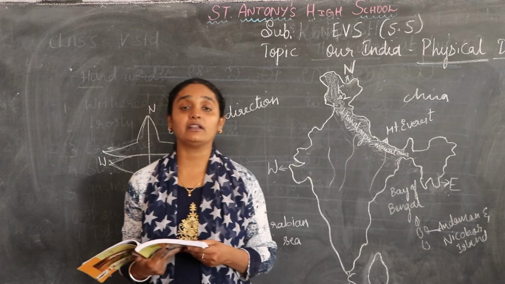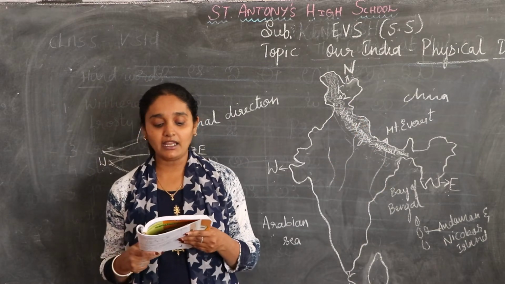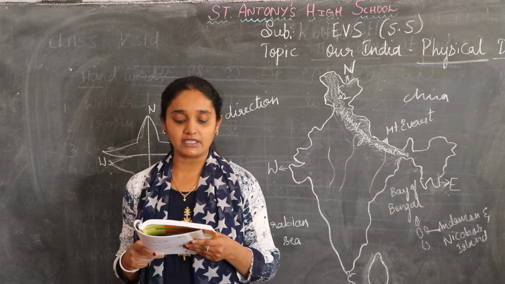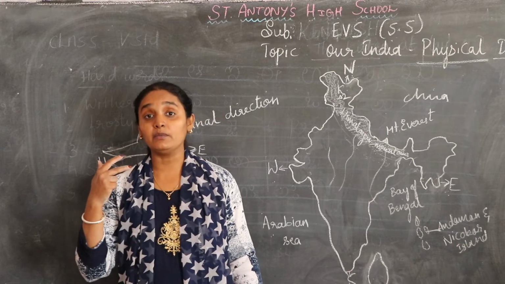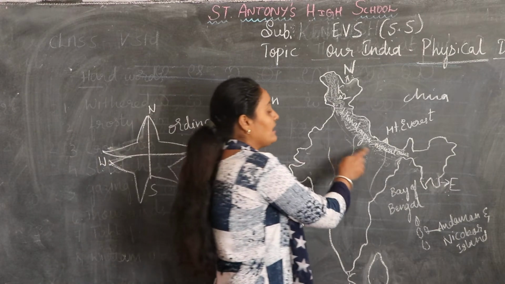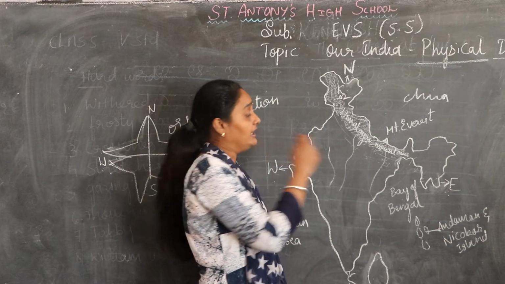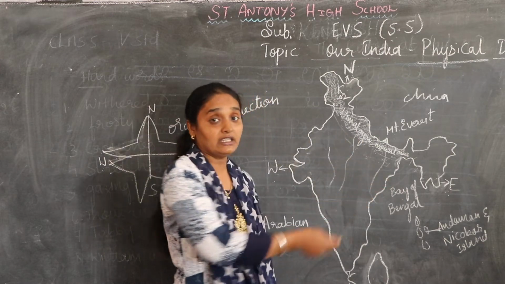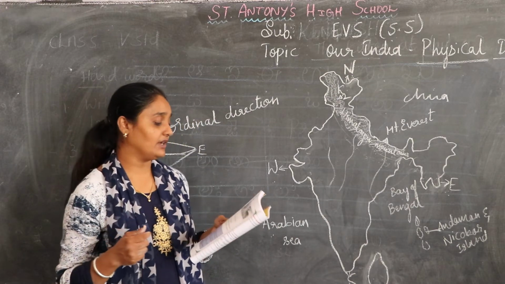Next, what are the advantages of the Himalayas? That is the mountains, the Himalayan ranges. The Himalayas prevent the cold wind from Central Asia from blowing into India. When the climate or the monsoon changes, the Himalayas will not allow the cold winds coming from Central Asia.